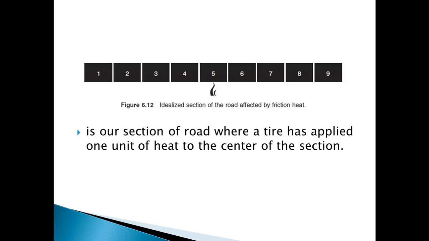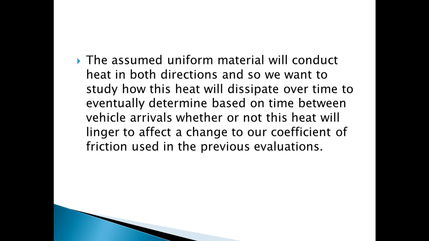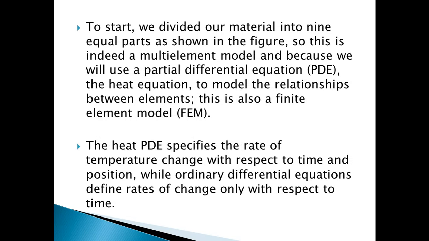So this figure, 6.12, is our section of road where a tire has applied 1 unit of heat to the center of the section. Assuming a uniform material will conduct heat in both directions, we want to study how this heat will dissipate over time, eventually determined based on the time between vehicle arrivals, whether or not this heat will linger to affect a change to our coefficient of friction used in the previous evaluation. So to start, we divided our material into 9 equal parts as shown in the figure.